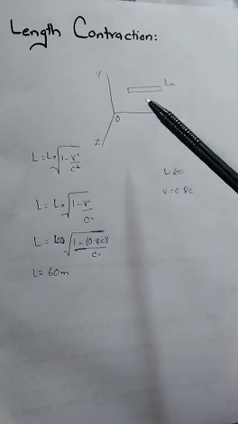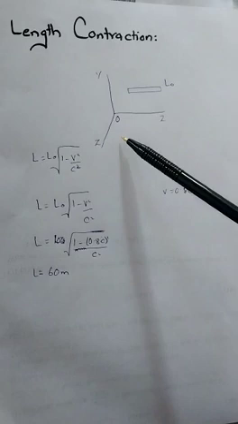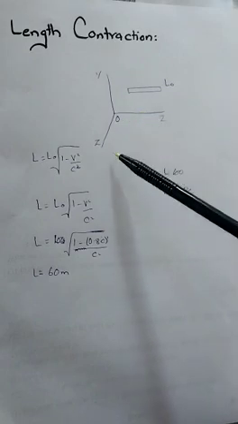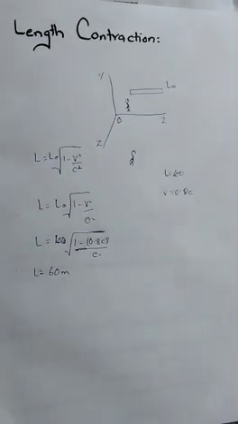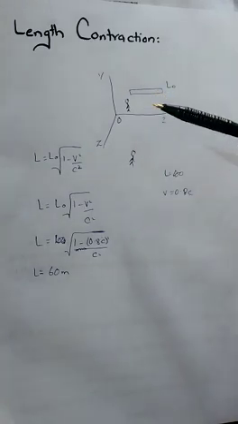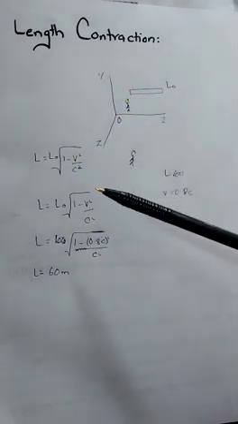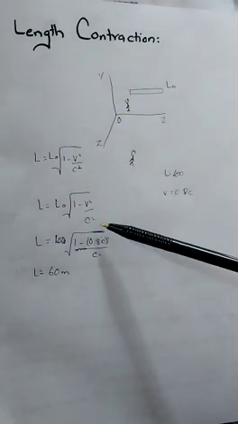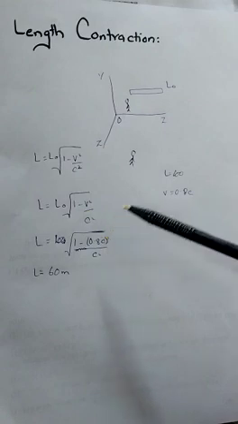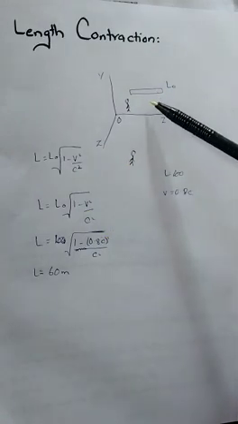Now if there is another observer outside that frame of reference, for whom this frame of reference moves with a speed not equal to the speed of light but comparable with it, let's say 0.8 times the speed of light, then for this observer the length of the rod becomes shortened.